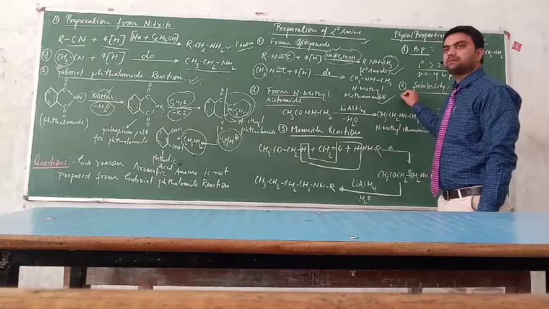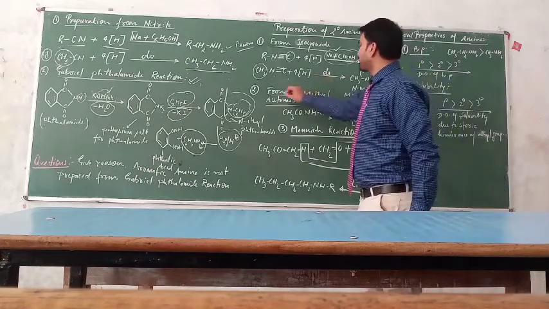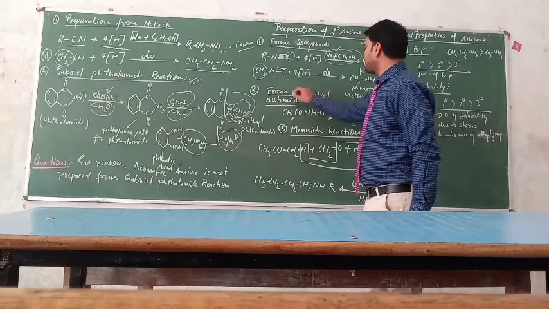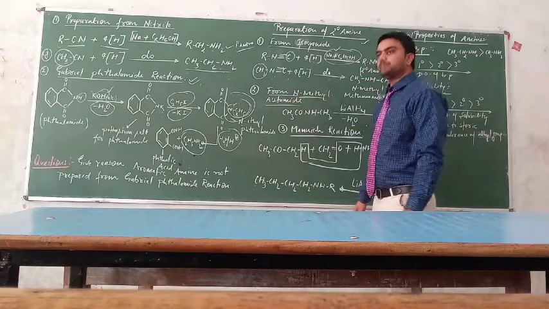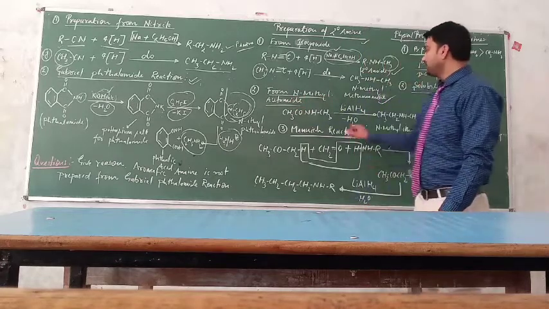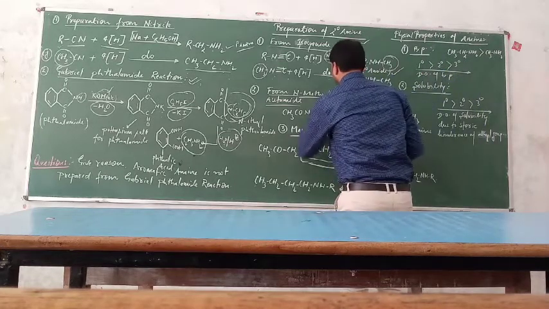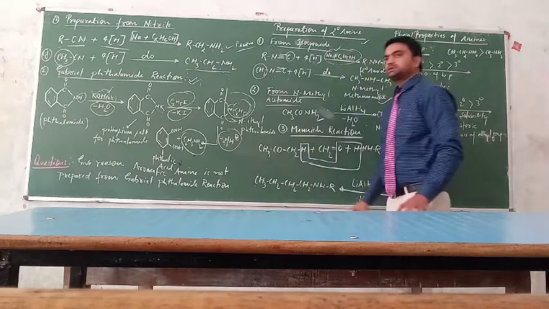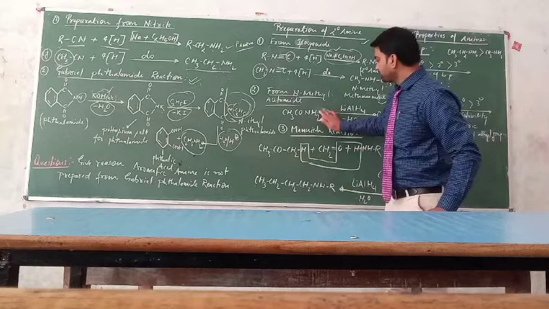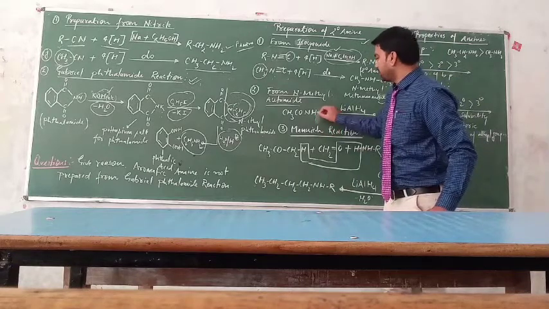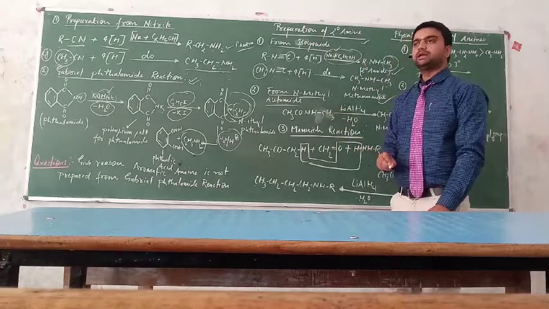Clear? The next method is the preparation of the secondary amine from N-methyl acetamide. When we erase this CH3 and write here CH2, then it will be known as the acetamide. Clear? And after replacing 1 hydrogen from here and putting the 1 CH3, we get the N-methyl acetamide.